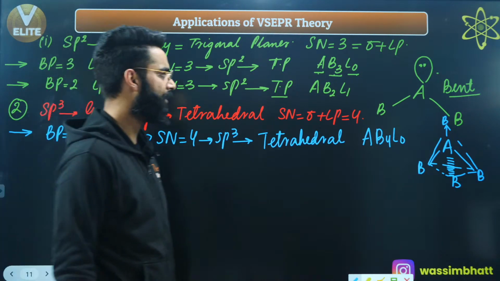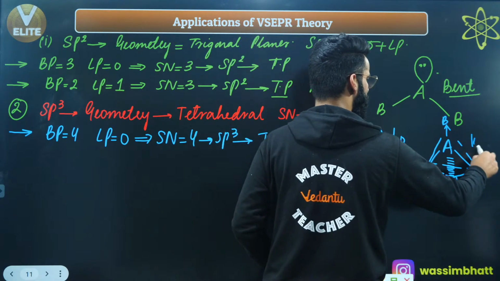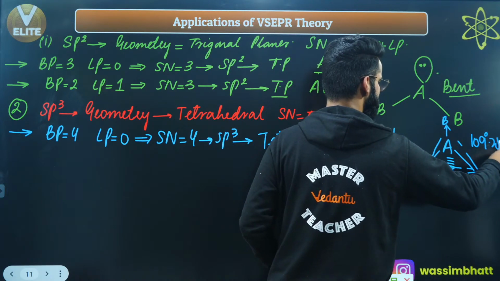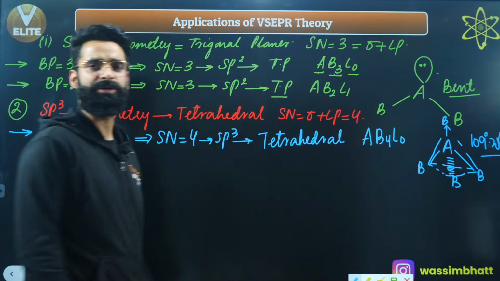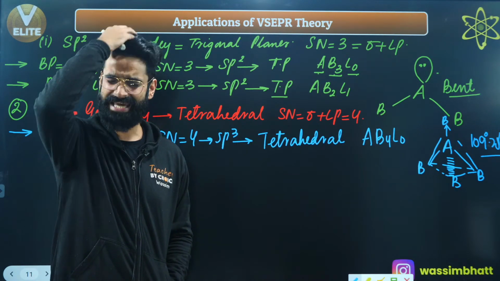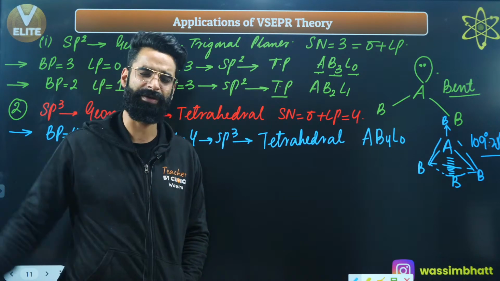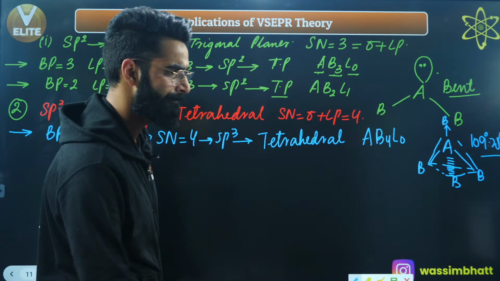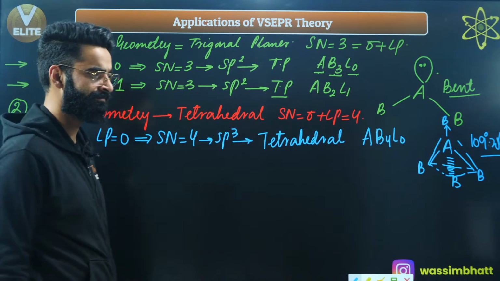Now, if it is tetrahedral, what is going to be the bond angle? It's absolutely going to be 109 degrees 28 minutes, right? So the molecule which is of the type AB4 is absolutely going to have the same geometry and shape, and both are going to be what? Tetrahedral, right?